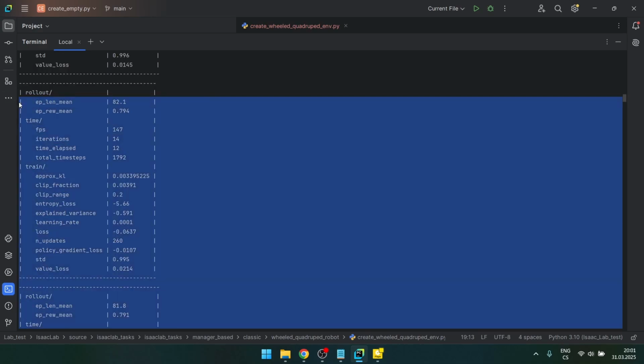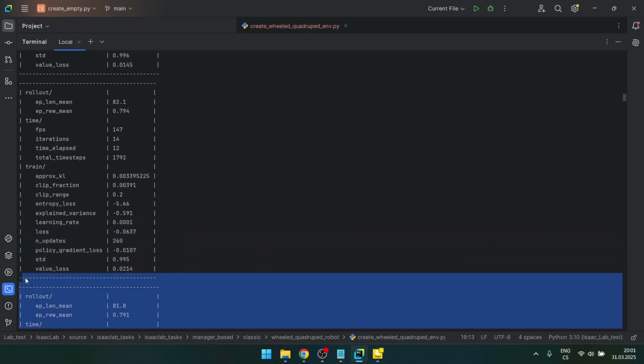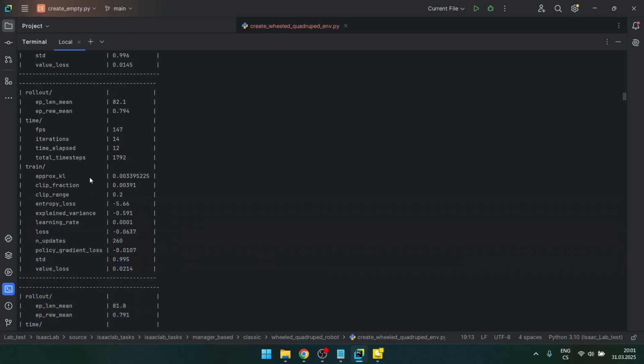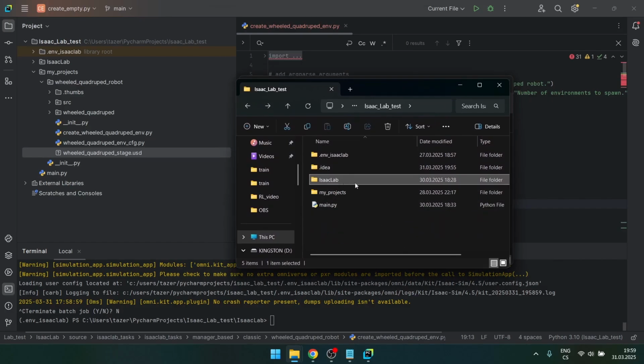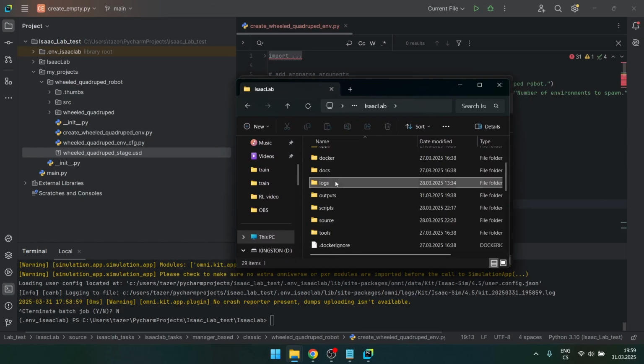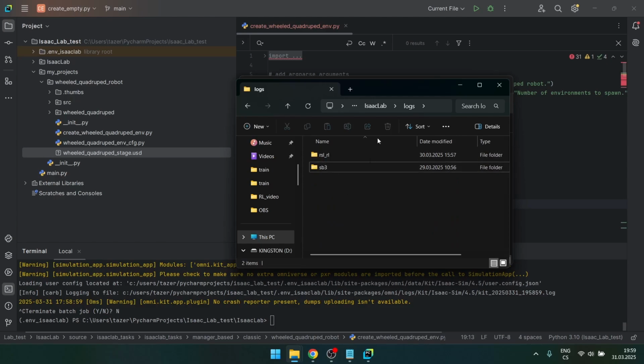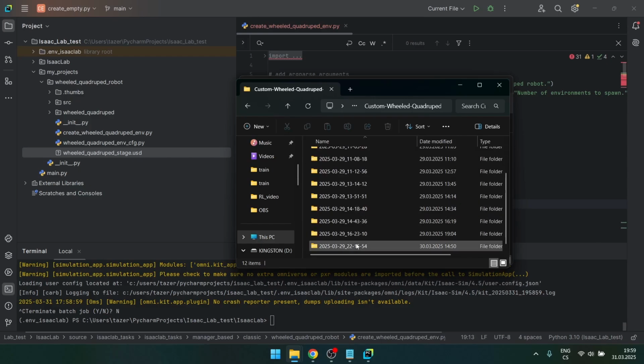There's also a bunch of other parameters which I'm not gonna get into because I don't know what half of them mean. But I can recognize some of these, like if you train neural networks, it's similar. It took, I think, 1 hour, and after that, if you want to see the training videos, you go to Isaac Lab, logs, and based on which method you're using, so this was Stable Baselines 3, your project, and then you can see the dates.